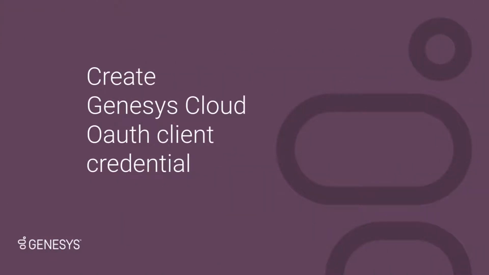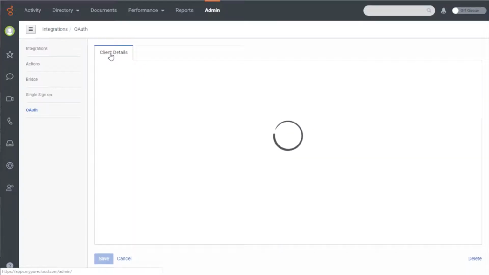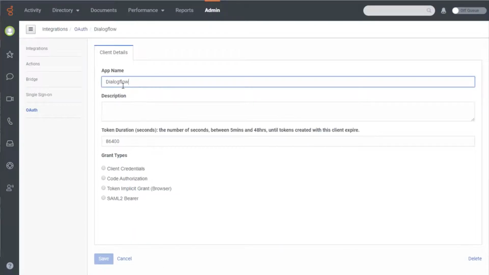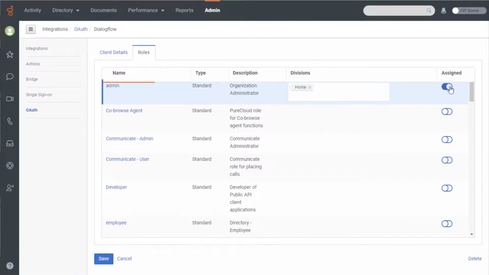To configure the Google Dialogflow integration, you need the Google Dialogflow Service Account Key JSON file we created earlier, and a Pure Cloud OAuth client credential. Here's how to create the Pure Cloud OAuth client credential. Still in Integrations, go to the OAuth section and click Add Client. Give the new client an app name, and under Grant Types, click Client Credentials. A Roles tab appears. Click the Roles tab and enable the admin and employee roles.